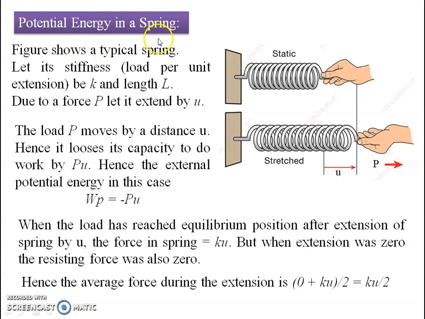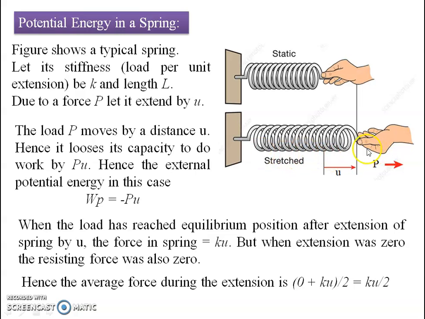Typical case: potential energy in a spring. The figure shows a typical spring. Here, let its stiffness, load per unit extension, be represented as K, and the initial length of this spring be L. Due to the applied force, the pull through the hand in this picture, it is going to be stretched. Let this pull be P and let it extend by U.